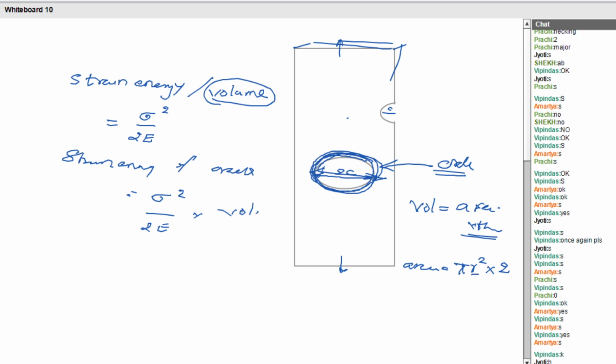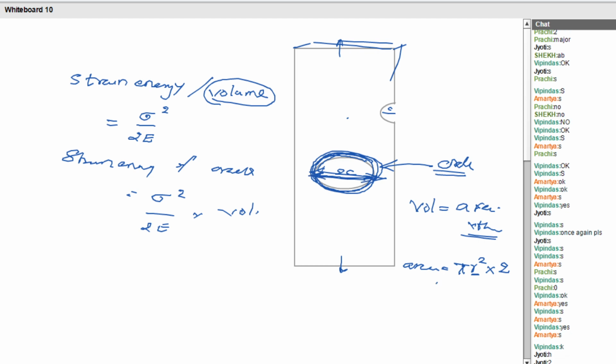What is the radius then? I am showing that the diameter is 2c. So what shall be the radius? Pi c square multiplied with 2. Can I say? Okay. So volume can be written as sigma square by 2e into 2 pi c square into thickness. Can I say? Up to this clear to all? Please give me your replies.